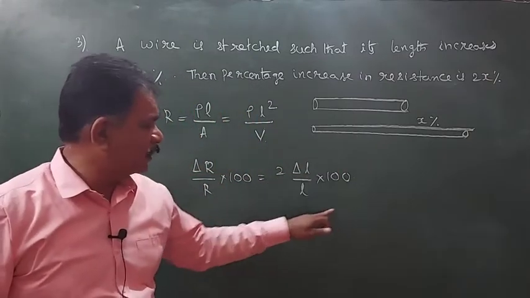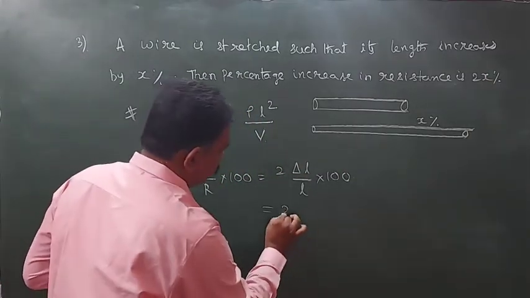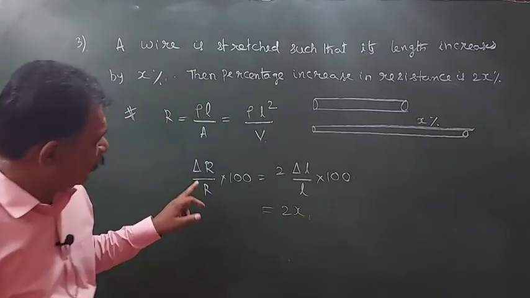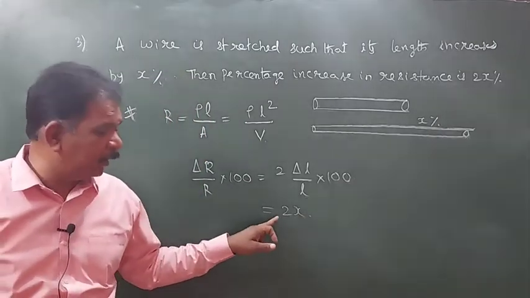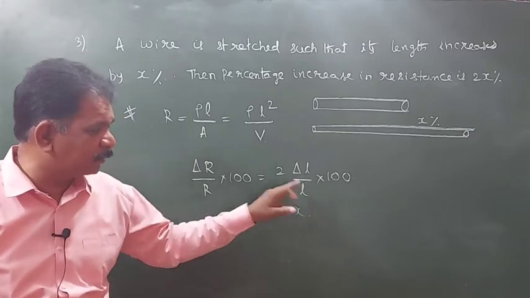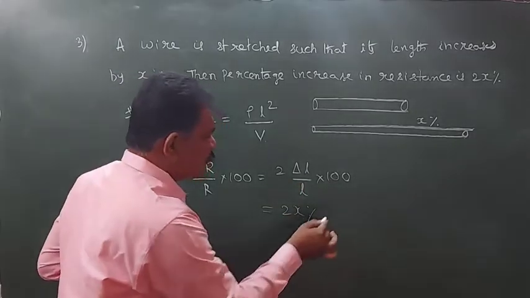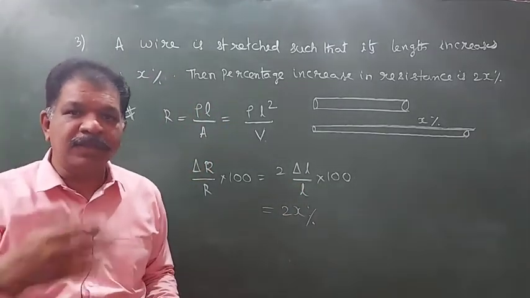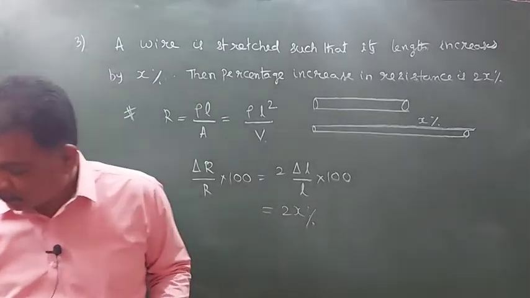This will be x. So delta R by R into 100 is equal to 2x. This is the x% they mentioned. So it becomes 2x%. If they gave in terms of radius, what to do?